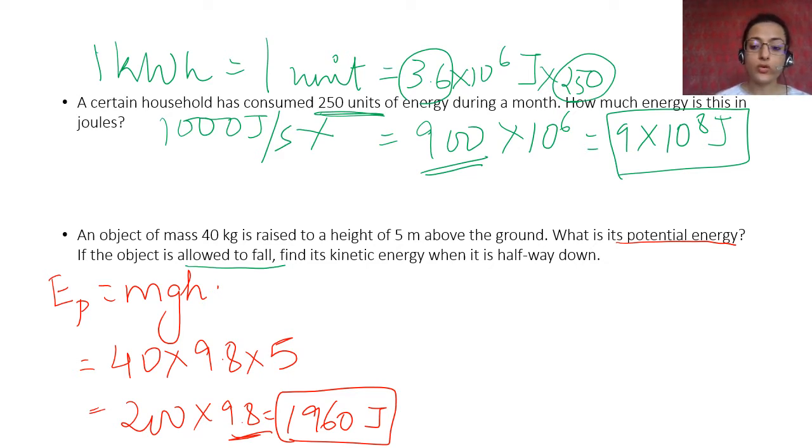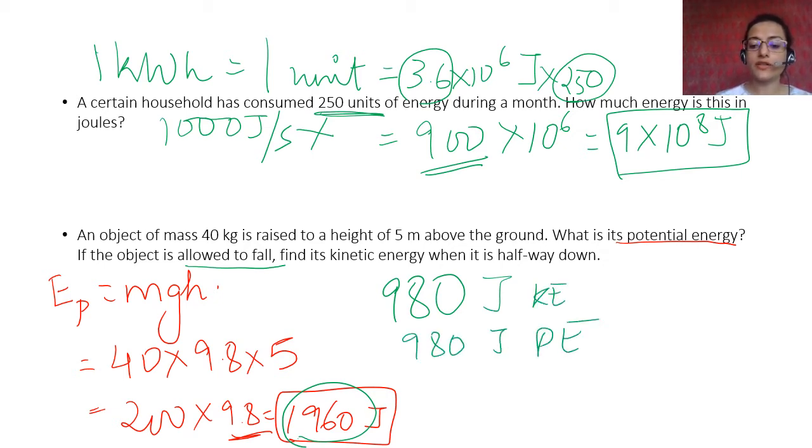So what do you have to do here? If the object is allowed to fall, find its kinetic energy when it is half down. So how can you do that? You don't know the velocity. What you can simply do is, if it is halfway down, you just take a half of it. What is half of 1960? It is 980. 980 joule will be for kinetic energy and 980 joule will be potential energy.